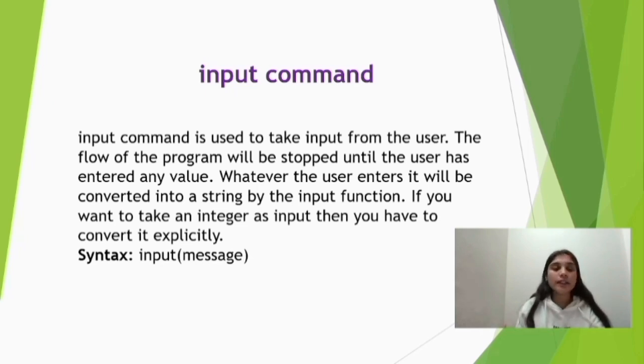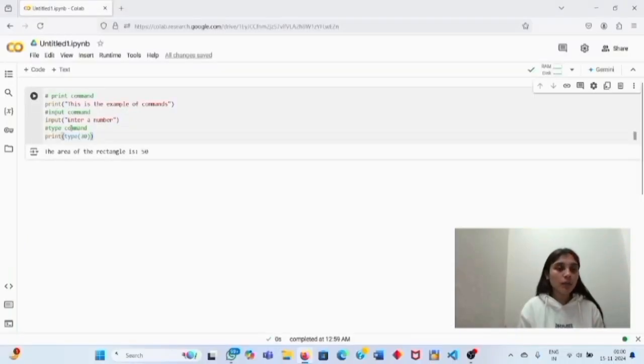How these commands are working. So we studied the print command, input command, type command, and pip command, which is already installed. So the print command. As you see, it starts with hashtag. It means it is a comment, and it has the word print. This is an example of a command. So the print command shows the output, that this is the example of a command. Then the input command, enter a number.